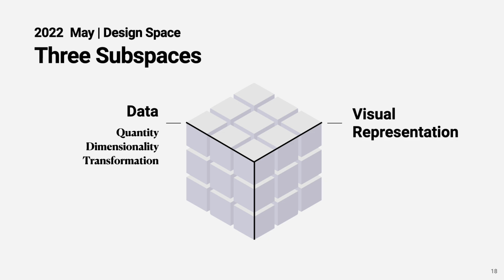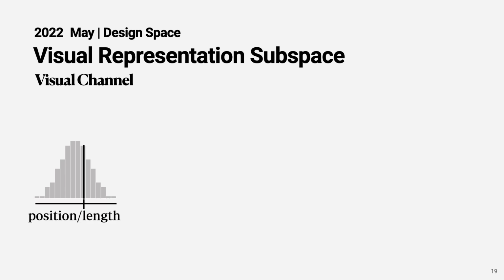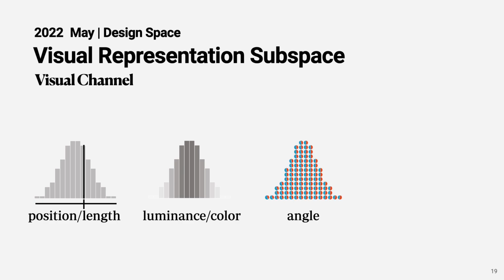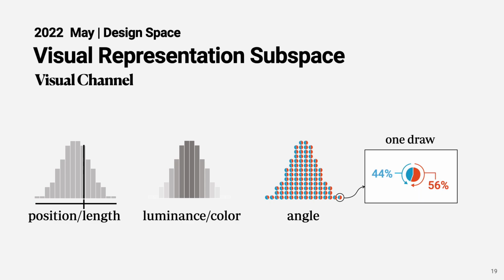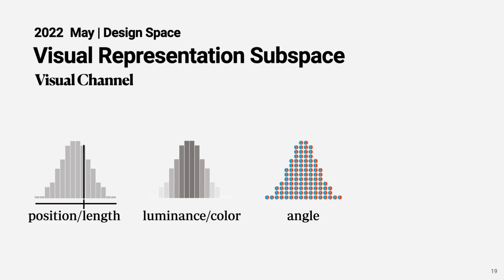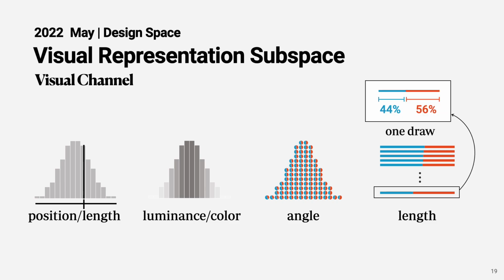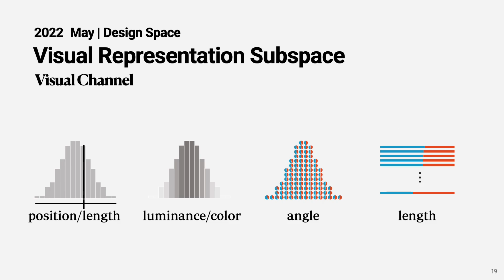Next, I will talk about the visual representation. For visual channels, a density bar graph uses position and length encodings, in which we can further encode the probability density using luminance or colors. For a dot plot, each dot represents one possible draw from the distribution, so we can use angles to represent the vote shares within one draw. And then similarly, we can use length to represent the vote shares within one draw. These are some of the possible visual marks we can use.